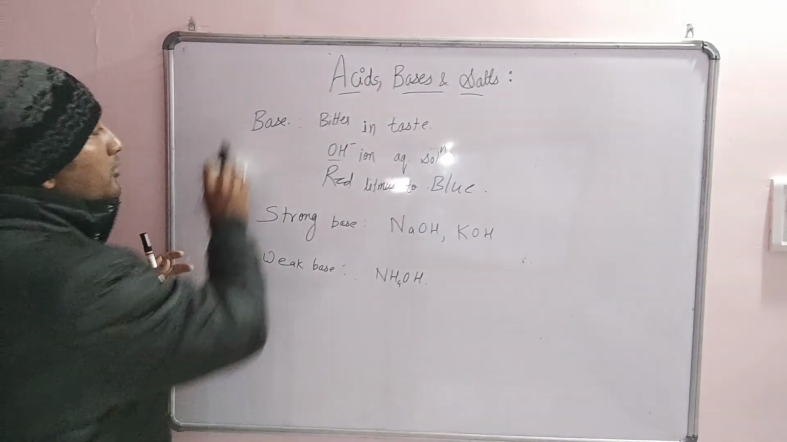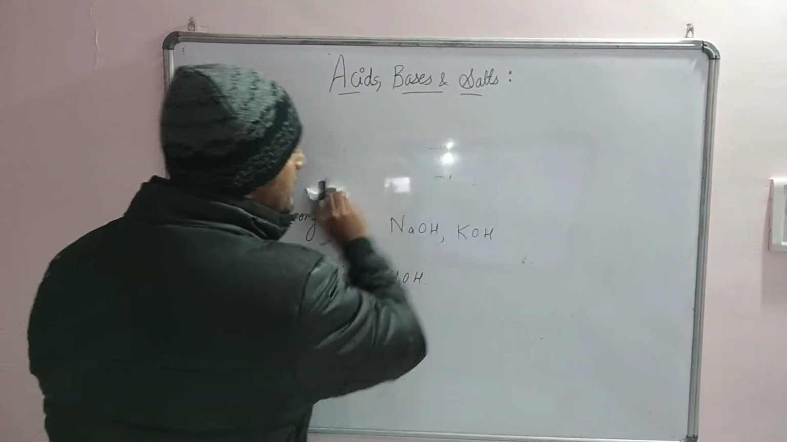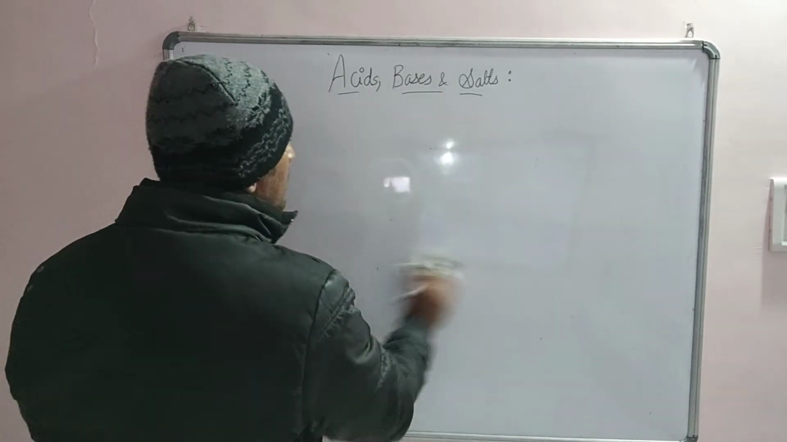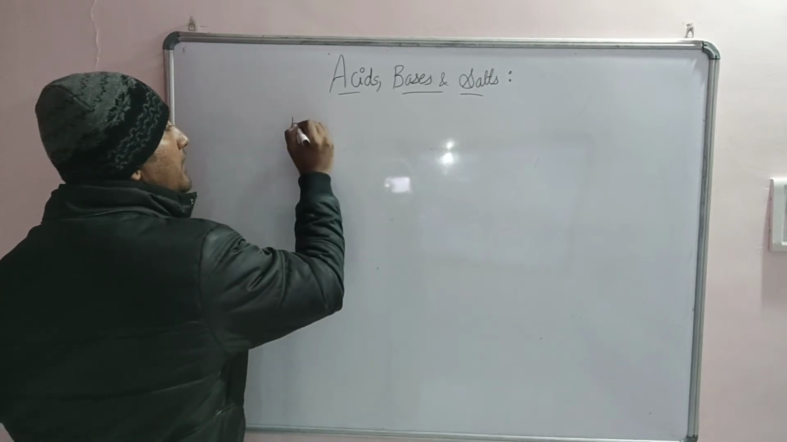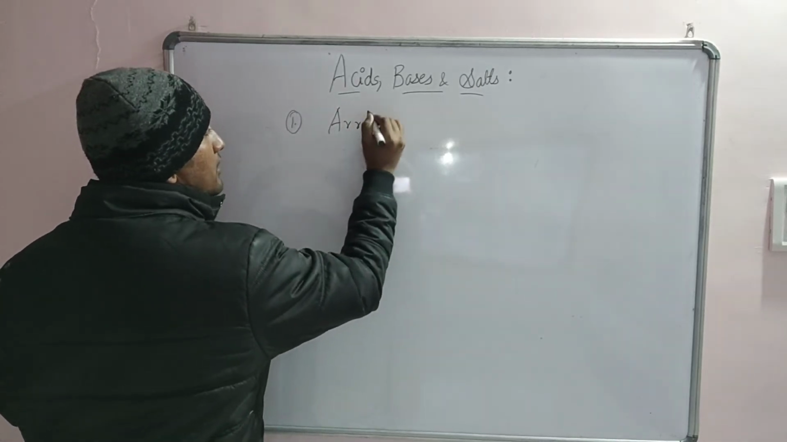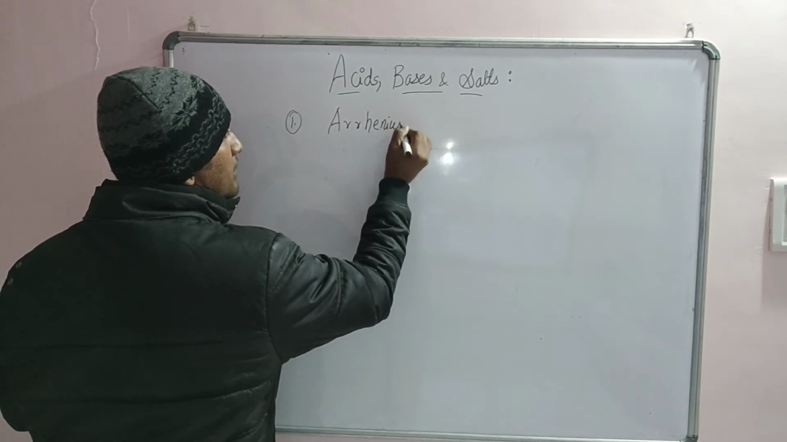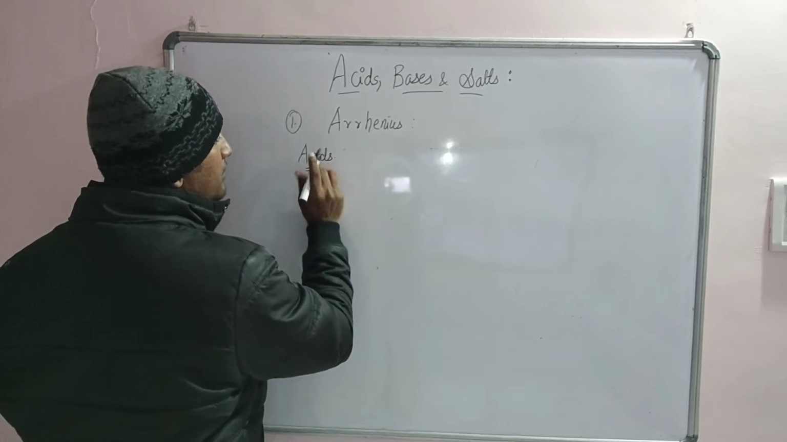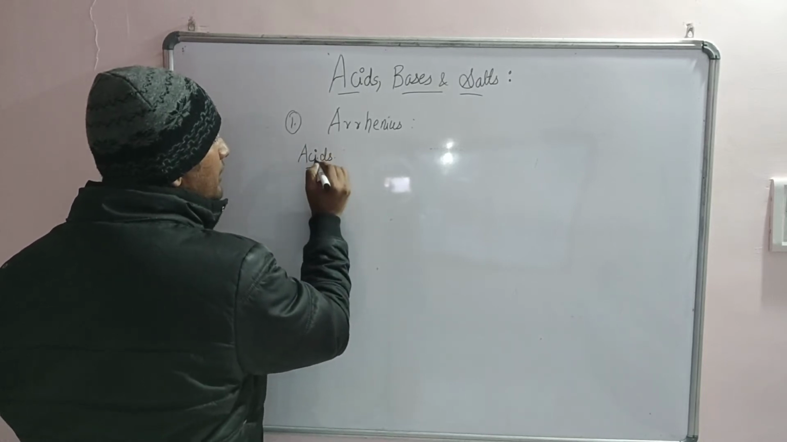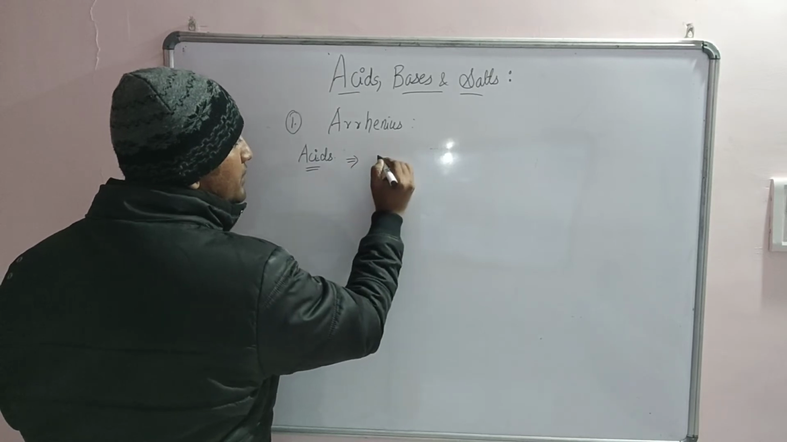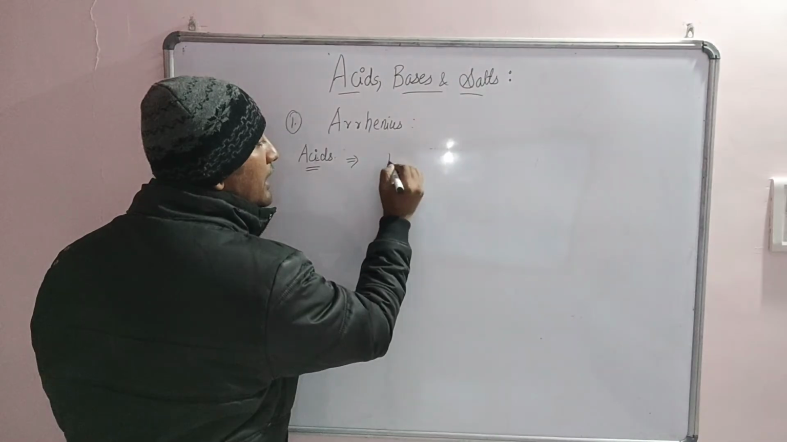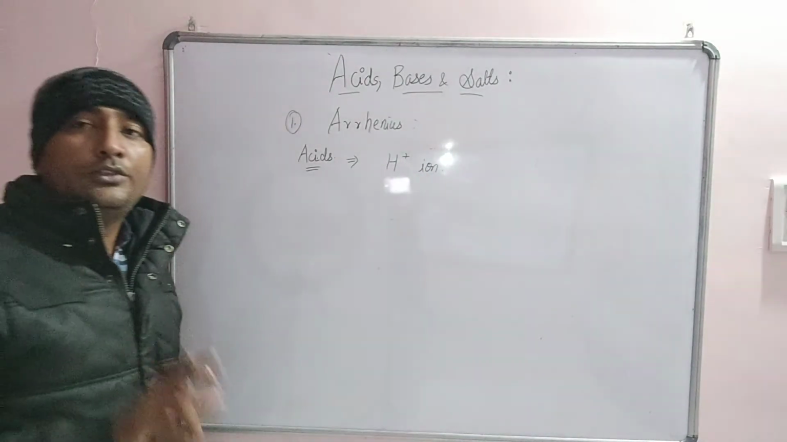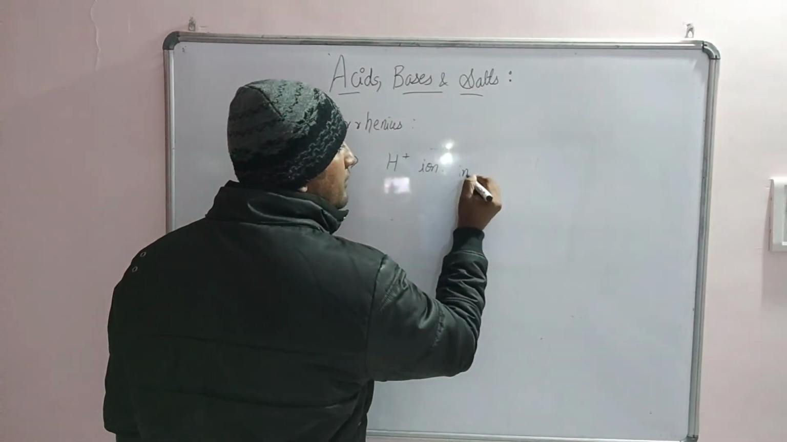Next we will discuss the theories of acids and bases. There are different scientists who gave theories of acids and bases. Among them, the first theory was given by Arrhenius. According to Arrhenius, acids are the substances which dissociate into H+ ions in aqueous solution.